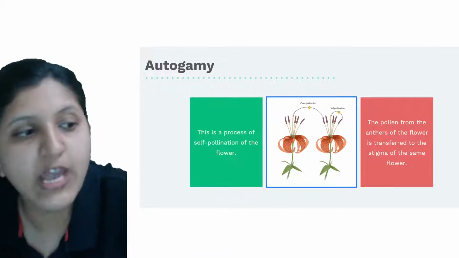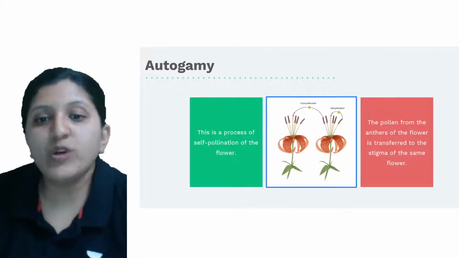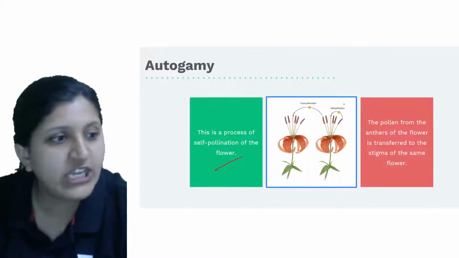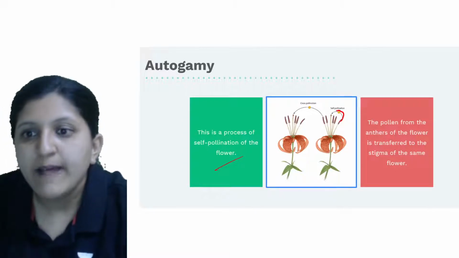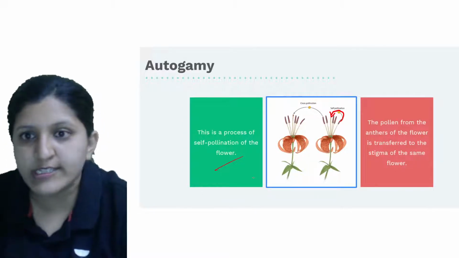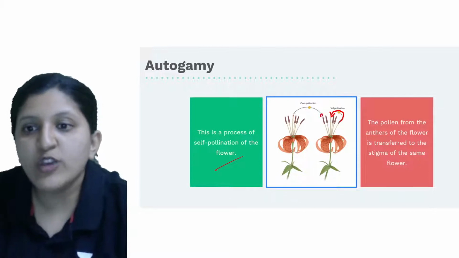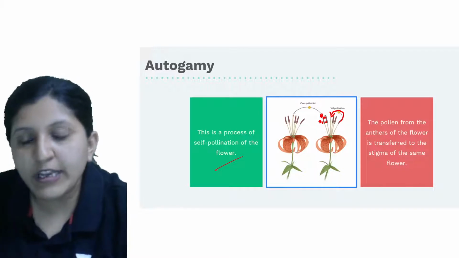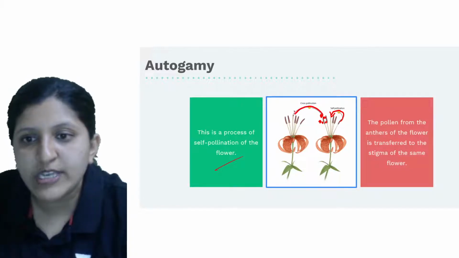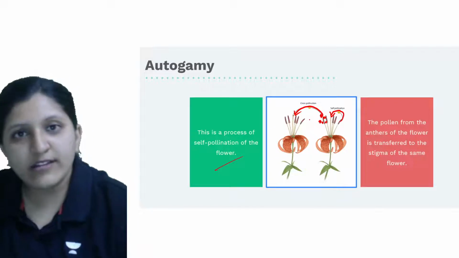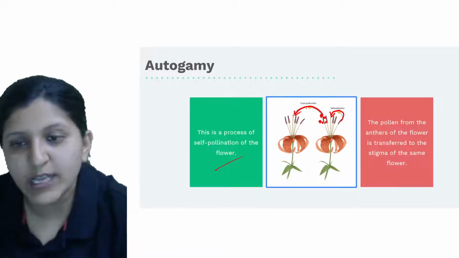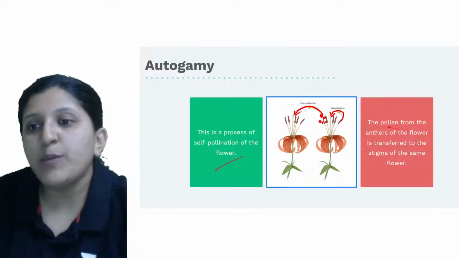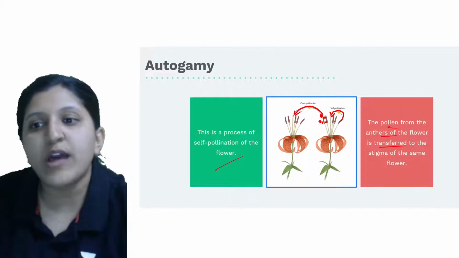Okay, so now autogamy, this is a process of self-pollination of the flower. You can see that the self-pollination is occurring. From here itself the pollen is released from the anther and it is reaching the stigma. So this is the self-pollination. Now the pollen grain is released, and this pollen grain is reaching the other stigma, that is of the other flower. So that is cross-pollination.